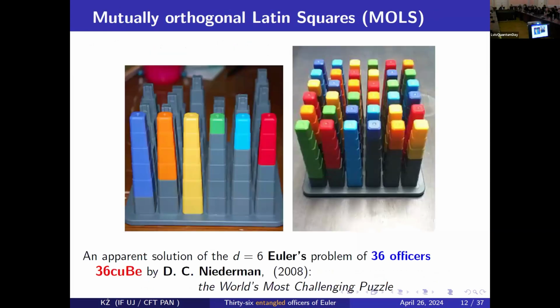By the way, I managed to see such a nice game. It is a game for, well, clever kids, which is very simple. But look, it is more or less the problem of Euler. As you can guess, you put those pieces apart and the task is to arrange them in such a way that in each row, each column, there is only 1 color. It corresponds, let's say, to different units of the officers. And concerning rank, you have 1, 2, 3, 4, 5, 6. There are heights of different kind. So now it's a question. So maybe Euler was wrong, because this looks like apparently a solution.